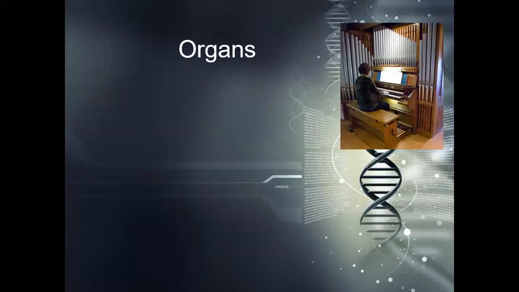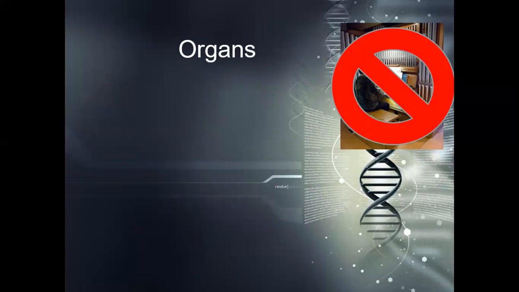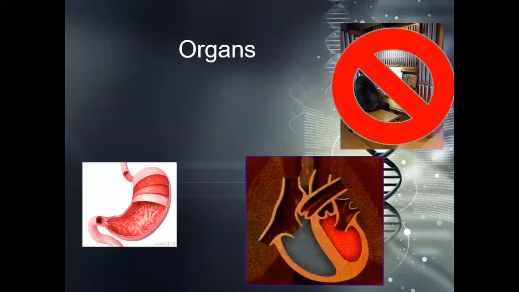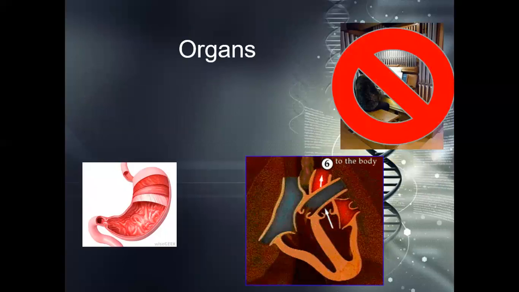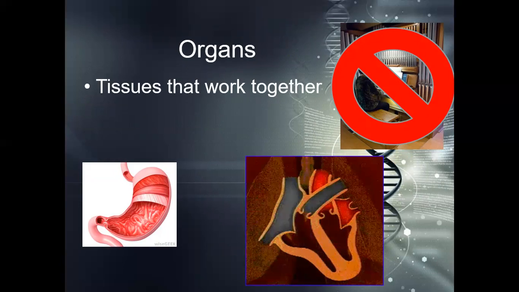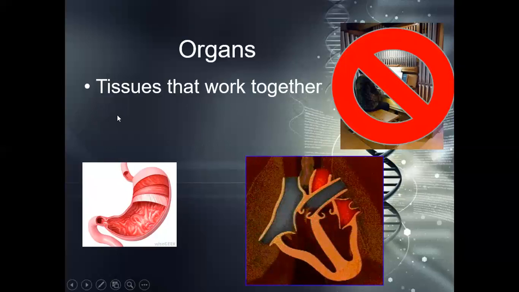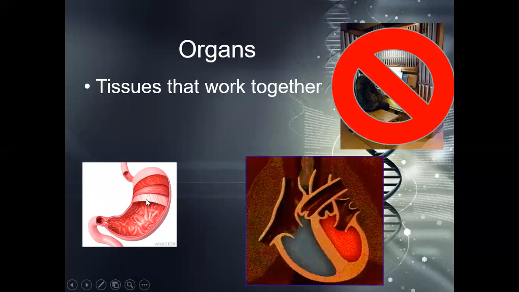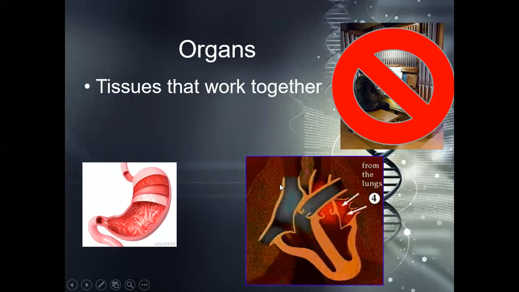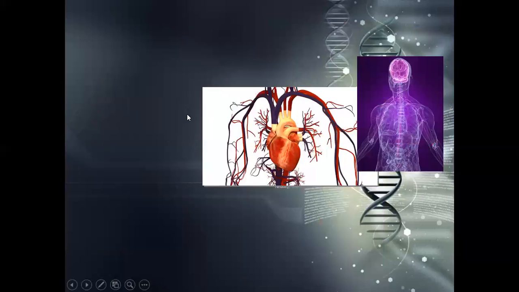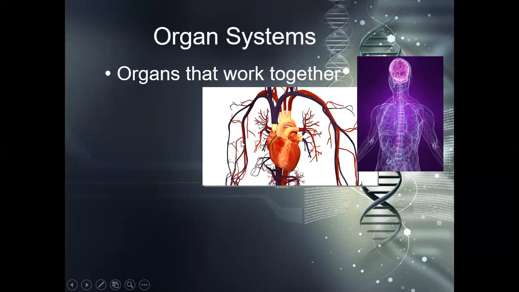Now we have organs. And no, not that kind of organ. Here's an example: a stomach and a heart. They are tissues that work together. So again, as you might be seeing a pattern here, a bunch of organelles make a cell, a bunch of cells make a tissue, and then a bunch of tissues that work together make an organ. A whole bunch of stomach tissues or a bunch of muscle tissues are going to make these organs here. Now, if we have a bunch of organs working together, we are going to get an organ system.